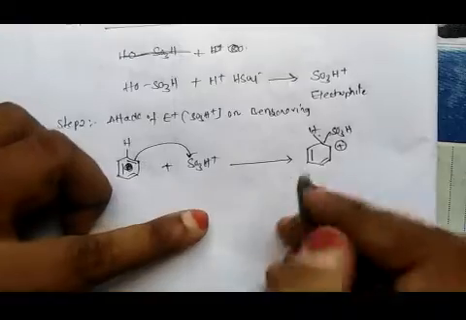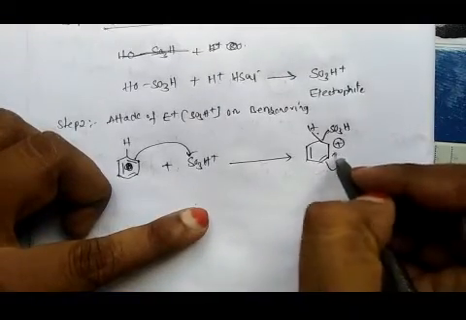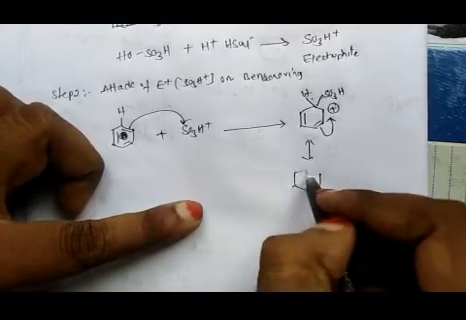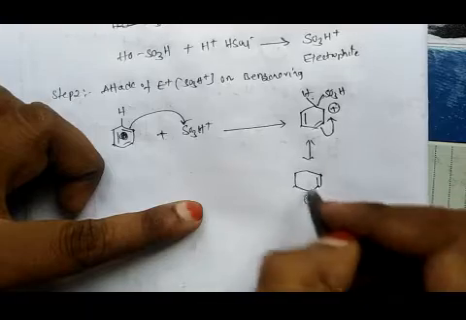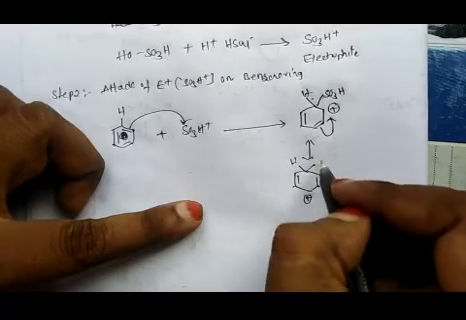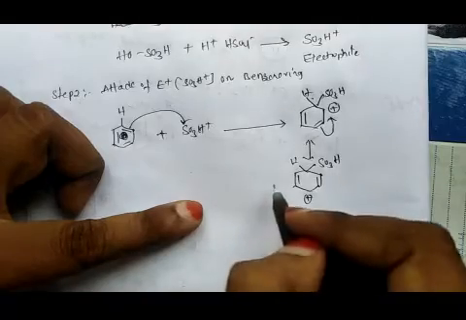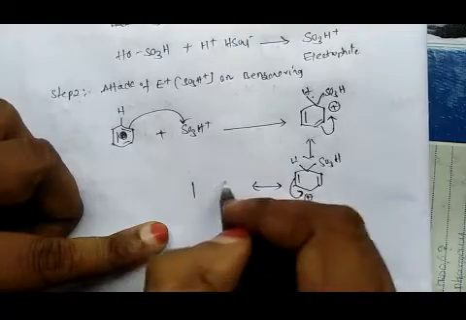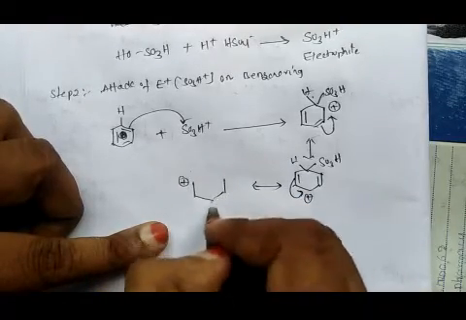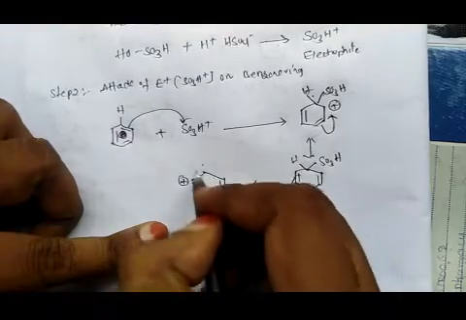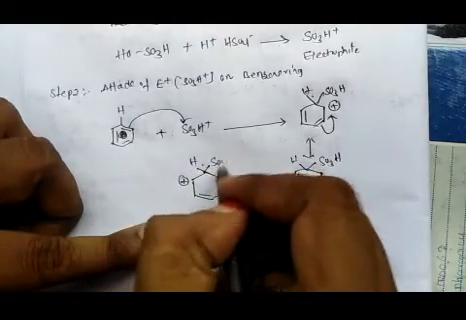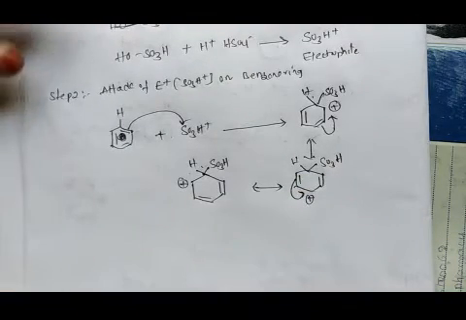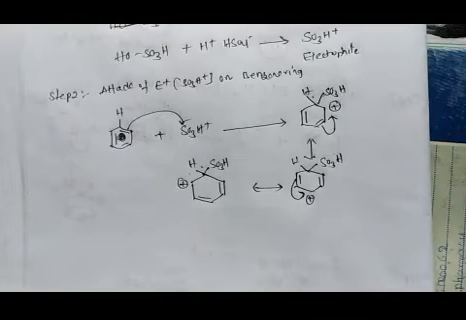Then it undergoes resonance stabilization. By shifting of the bond here, the positive charge comes here, double bond, hydrogen, SO3H. Again it undergoes resonance stabilization. This bond shifts here and we will get the positive charge here. By getting this bond here, we get another resonance structure of this electrophile-substituted benzene ring. Okay, so like this the attack of the electrophile occurs on the benzene ring.